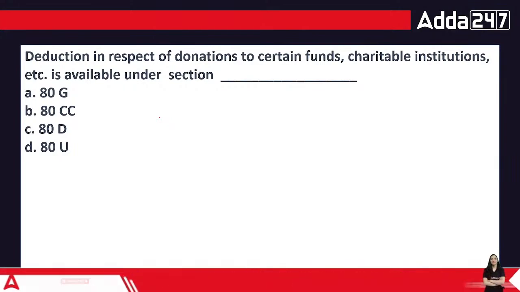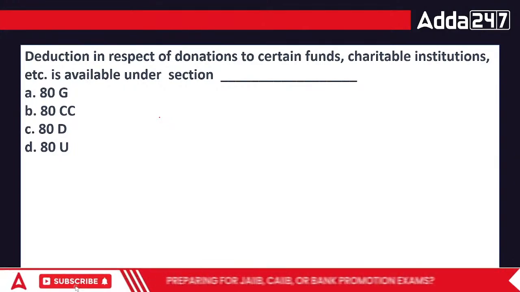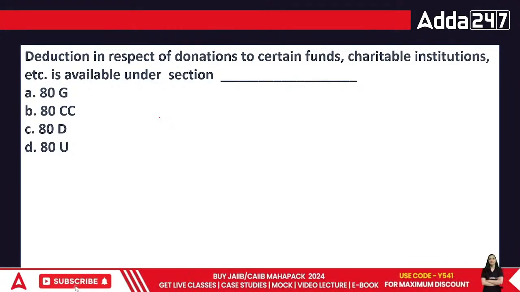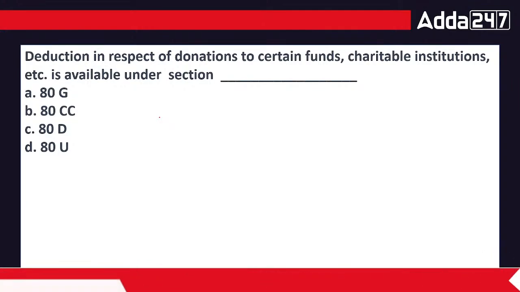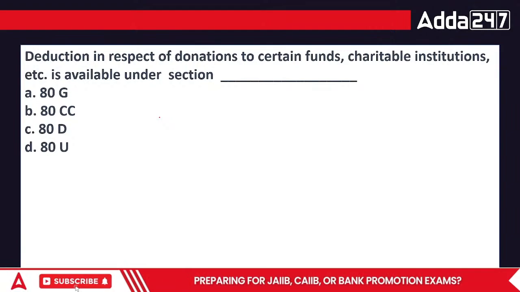So whenever we talk about donations and everything, it is 80G.